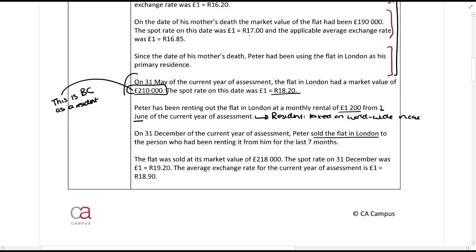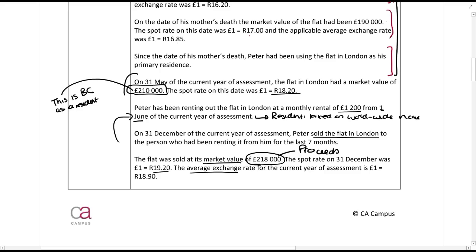Then, on the 31st of December of the current year of assessment, Peter sold the flat in London to the person who had been renting it from him for the last 7 months. Okay, so he sold it to that person. The flat was sold at its market value of £218,000, so that's the proceeds. And the spot rate on the 31st of December was 19.20 to the pound. The average exchange rate for the current year of assessment is 18.90.